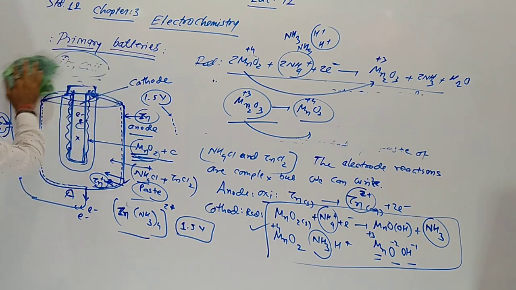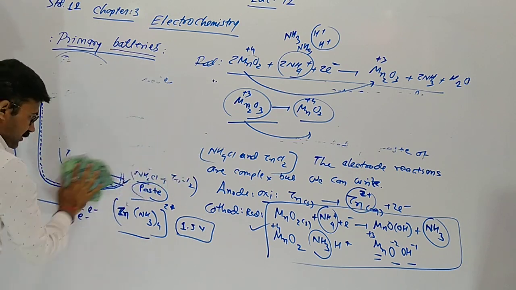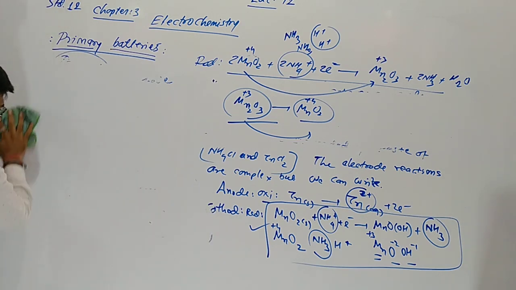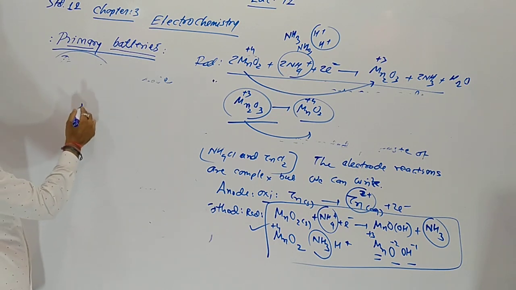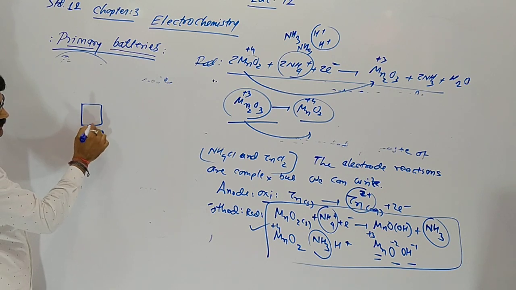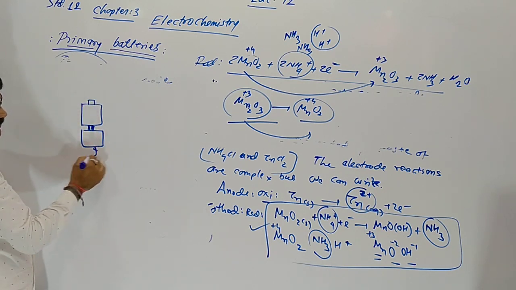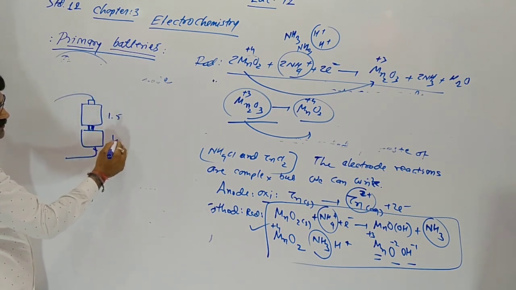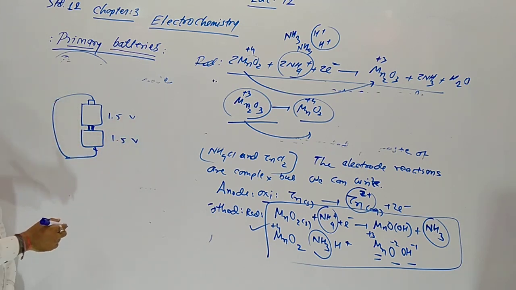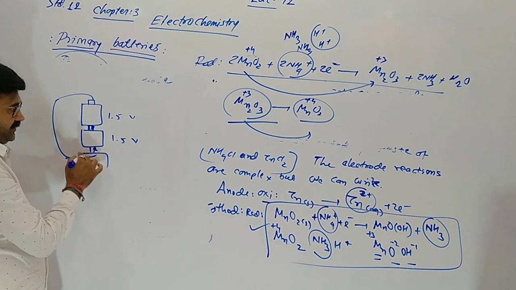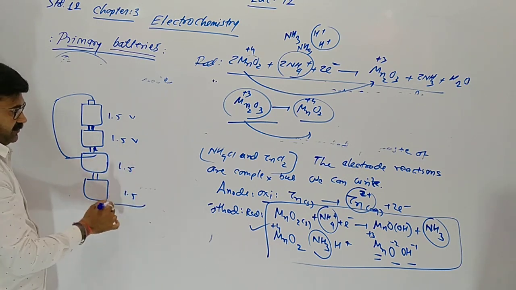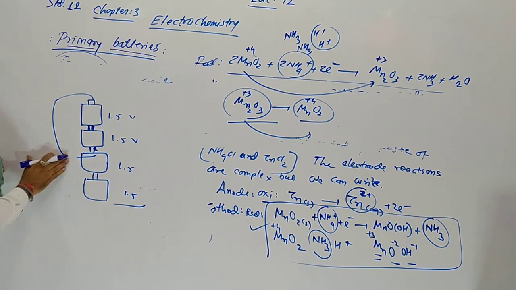If we have to get 3 volt, what do we do? We take 2 dry cells in series, so it gives 3 volt. Now think: for getting 4.5 volt we have to take 3 cells. For getting 6 volt, we have to take 4 cells in series.